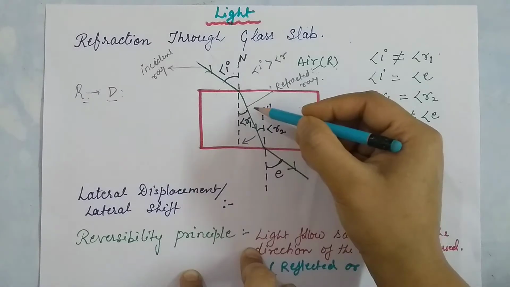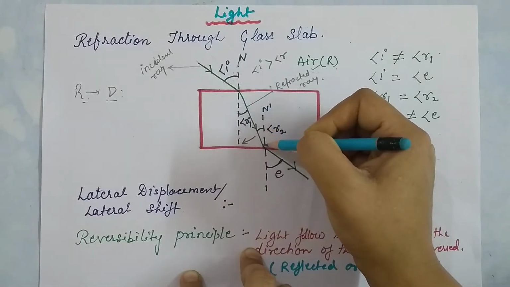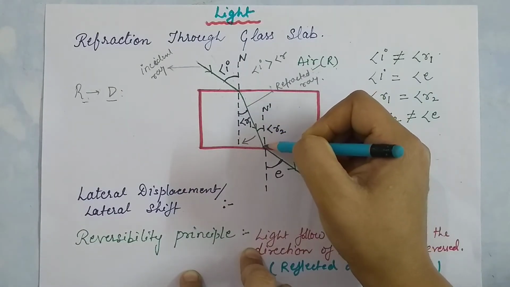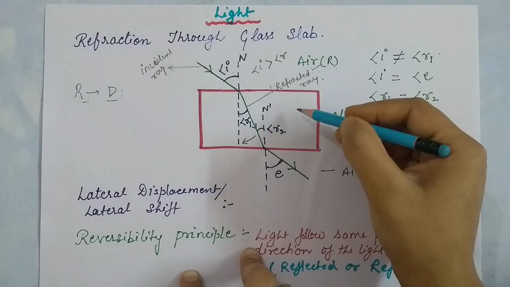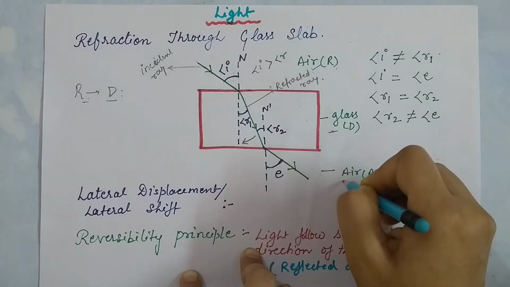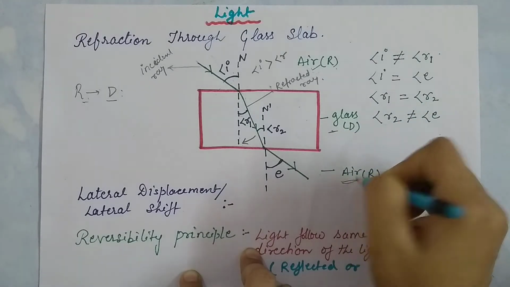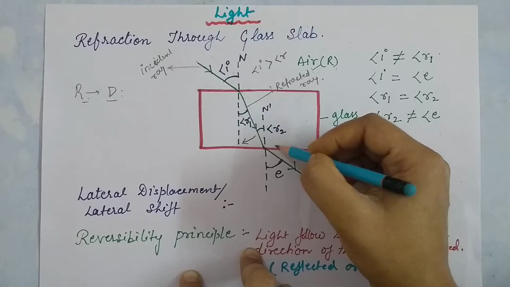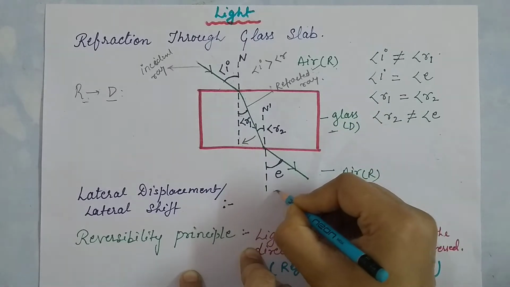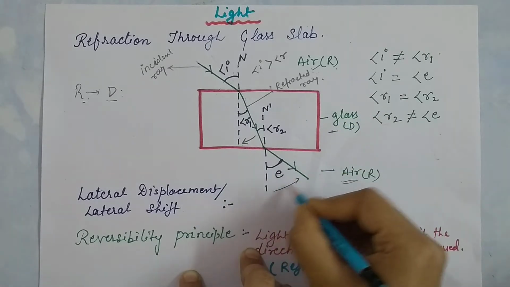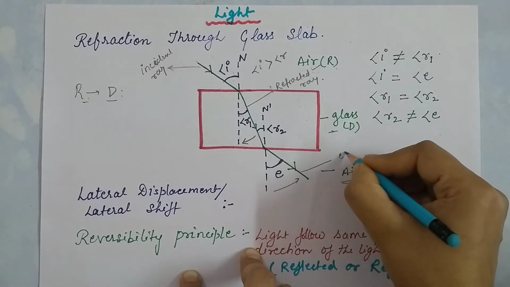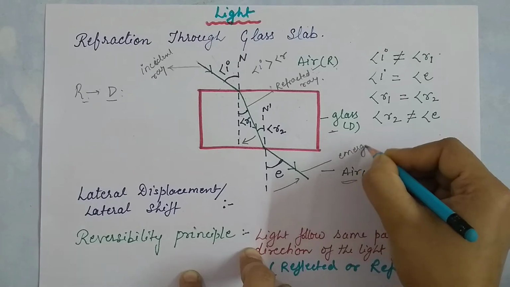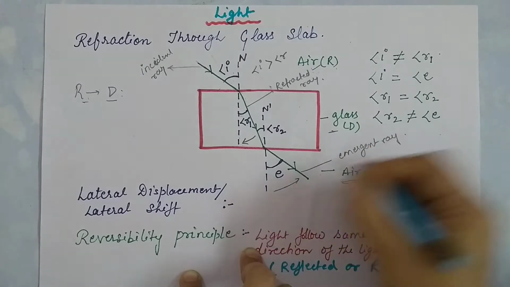Now this refracted ray, when it travels from denser medium to rarer medium, that is from glass to air, moves away from the normal. This ray is known as your emergent ray, and this forms the angle of emergence.